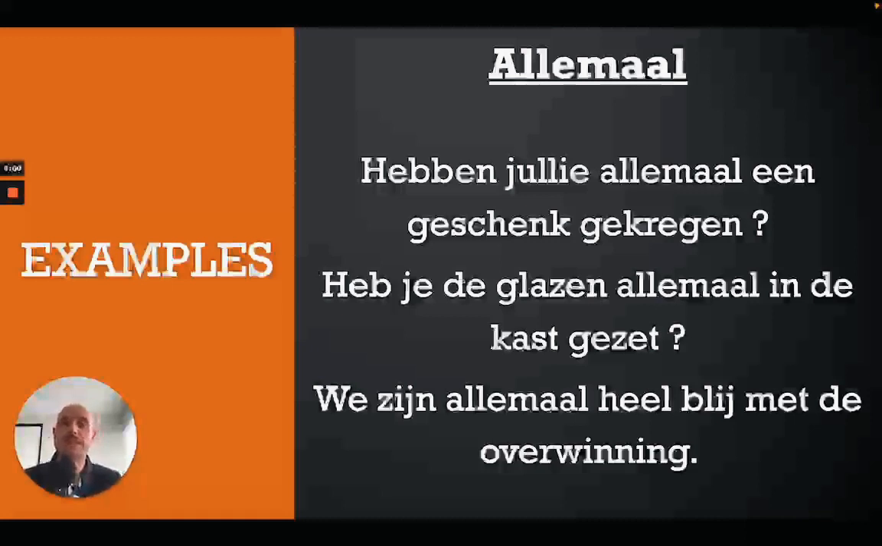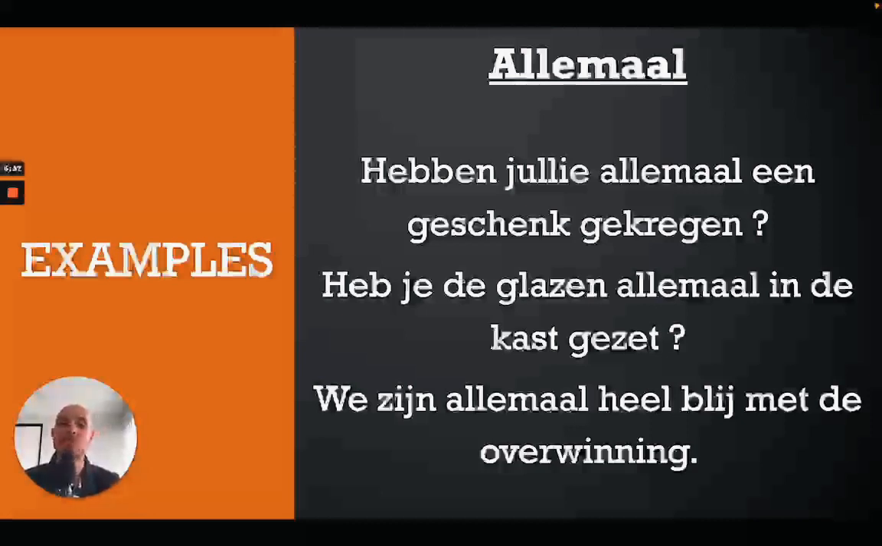Alright, so basically it's jullie, right? Jullie would be your personal pronoun, and allemaal is basically emphasizing the fact: all of you. Hebben jullie een geschenk gekregen would be: have you received the gift. Hebben jullie allemaal een geschenk gekregen would be: have all of you received a gift. So allemaal is dependent on jullie. In this case, it's referring to persons, right?